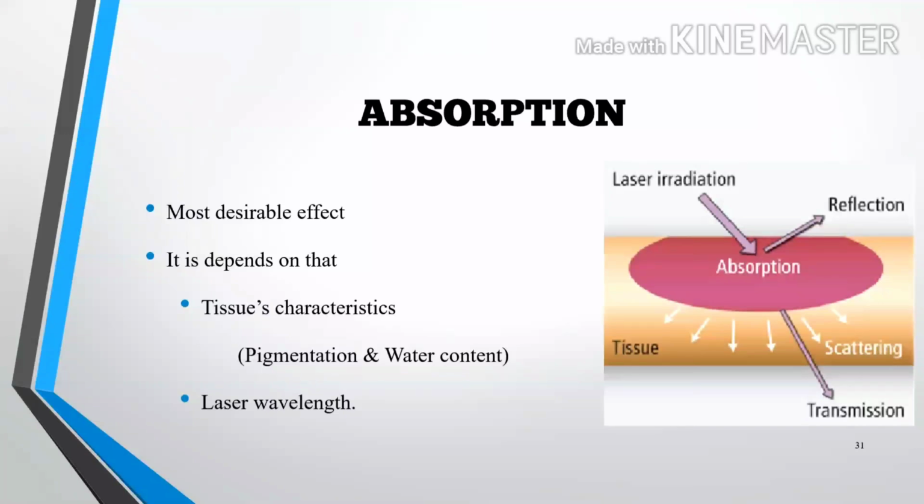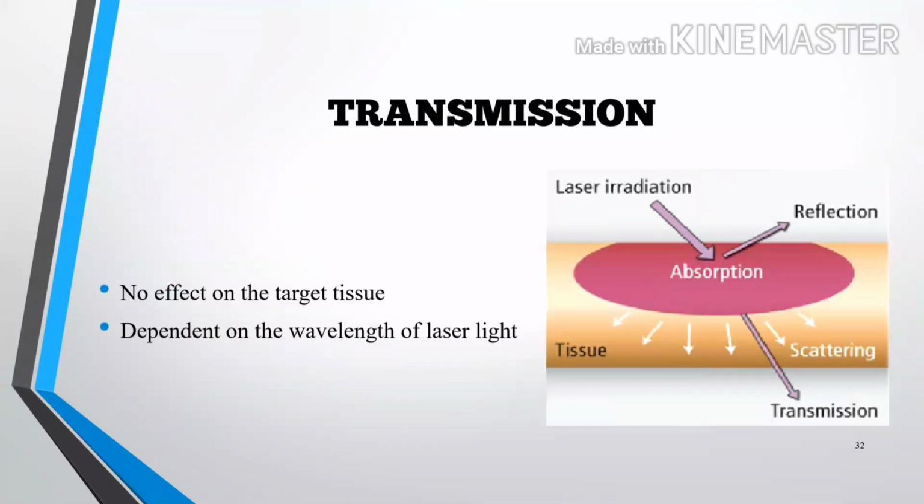When laser is absorbed by the tissue and there are thermal changes, there is an increase in temperature of the tissue, and according to that we can get the proper effect. Now transmission, it has no effect on a tissue. Depending on the wavelength of the laser light, transmission occurs. For example, a diode laser and Er laser are transmitted through the water, while carbon dioxide is absorbed by the water.